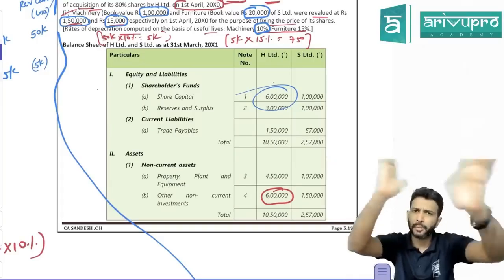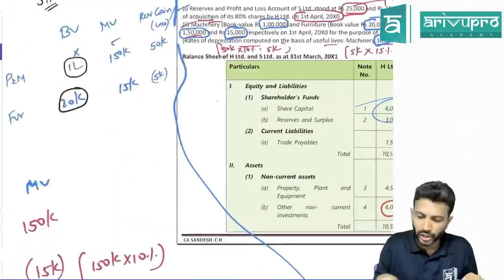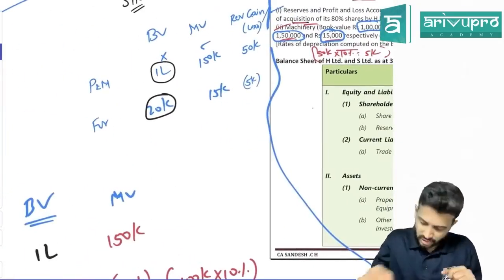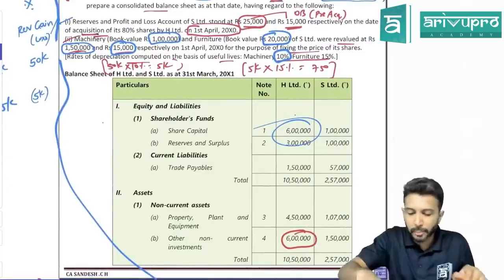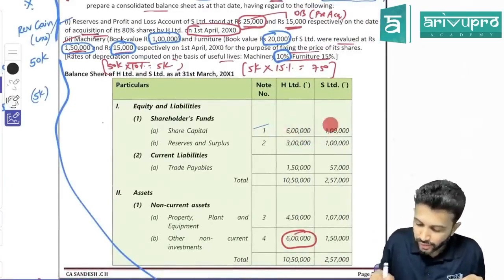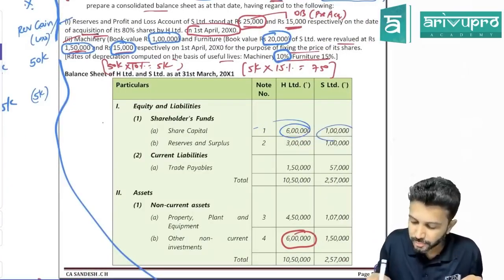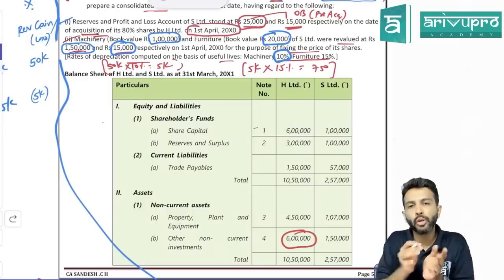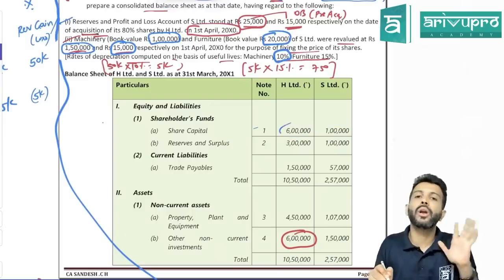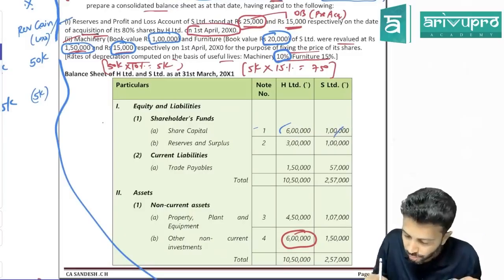Let's test our memory. What and all do we remember? Let's see. First, sir, I'll give you an idea. Each component I'll discuss, you tell me. Sir, holding company's share capital is 6 lakh. Subsidiary company's is 1 lakh. Will you add both or only holding company's? Only holding company's. So I'll only tell the answer. This 1 lakh will not come.